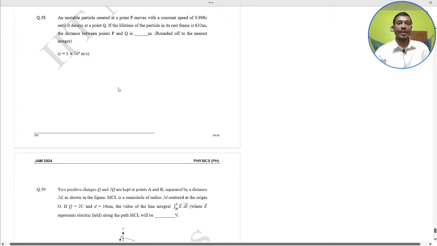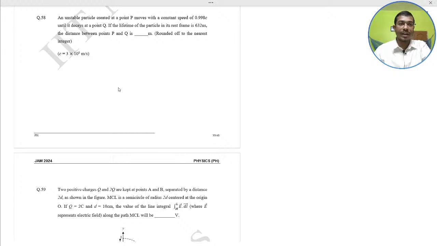Next one. An unstable particle created at a point P moves with a constant speed 0.998 c until it decays at point Q. If the lifetime of the particle in its rest frame is 632 nanosecond, the distance between point P and Q is in what meter? Solve this quickly and give me the feedback.